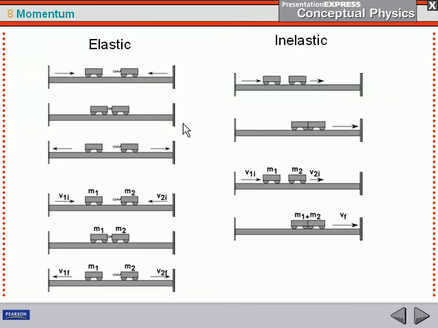Here's another look at it. Here's the difference between the two. Here's an elastic collision, and you see there's a little spring there. Two objects move toward each other from opposite directions at the same speed, and they just transfer the momentum to each other. Over here with inelastic, you have two objects hitting each other and sticking together, and the momentum is then shared between the two of them.